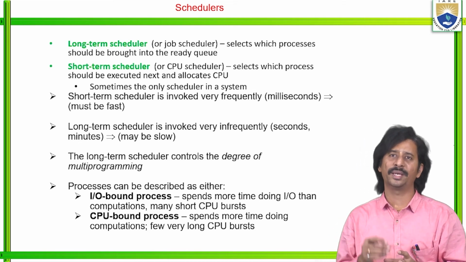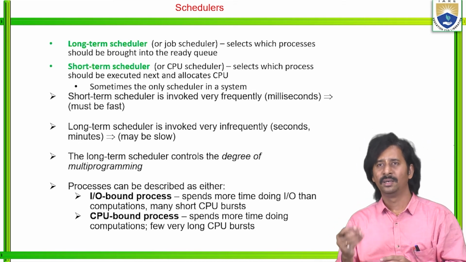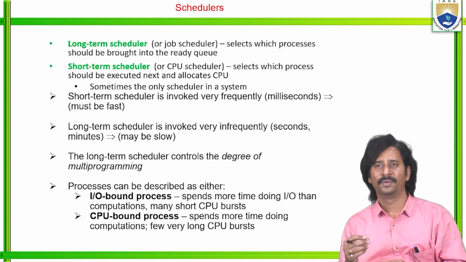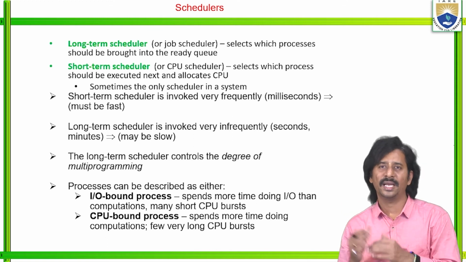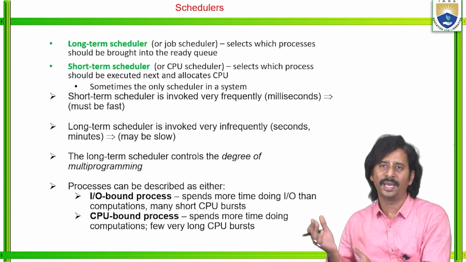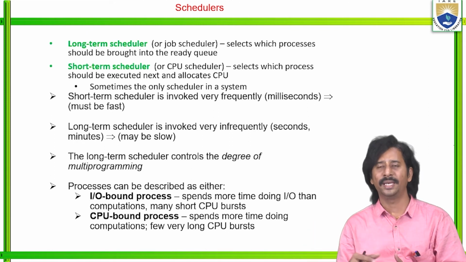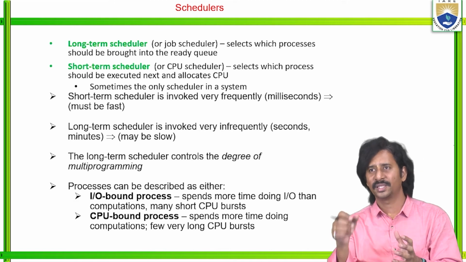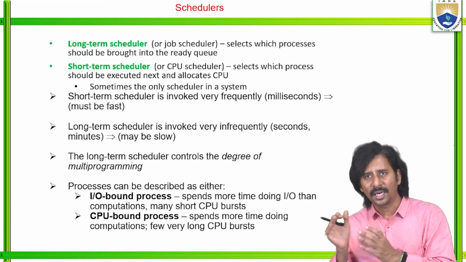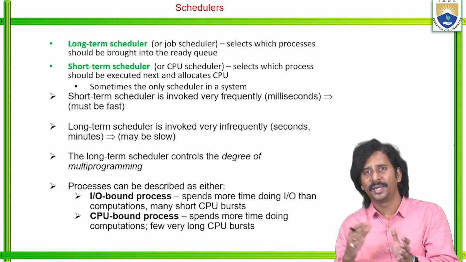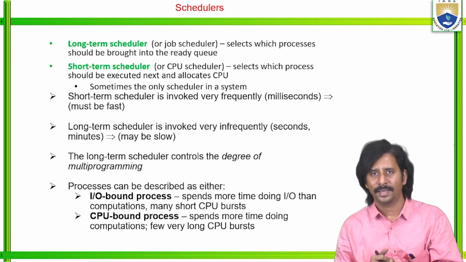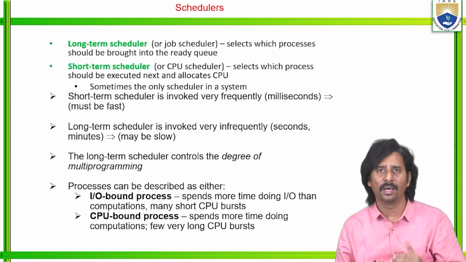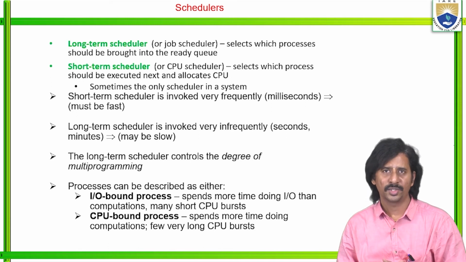So the short-term scheduler is invoked very frequently, in the form of very fast, very few milliseconds. Whereas the long-term scheduler is invoked very infrequently. That means it takes some time to execute, right? Because it searches various jobs. So the long-term scheduler controls the degree of multiprogramming, right? So this is the small difference between the long-term scheduler and the short-term scheduler.